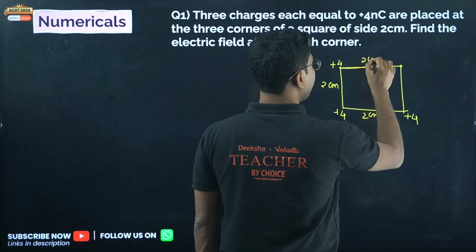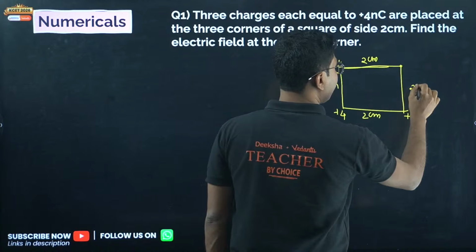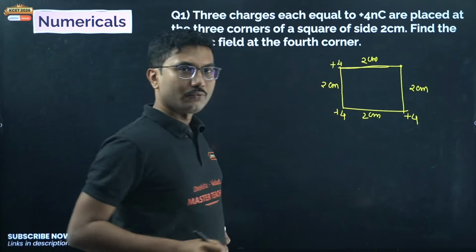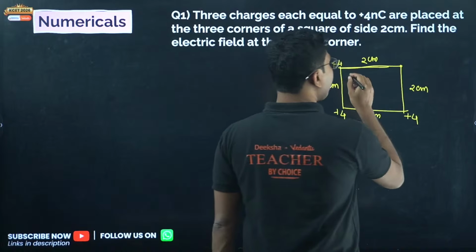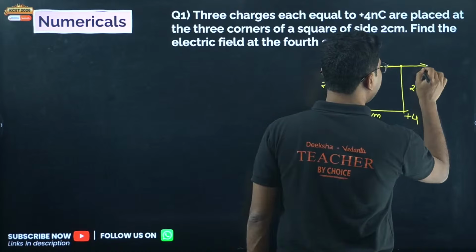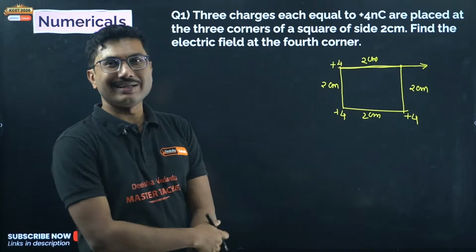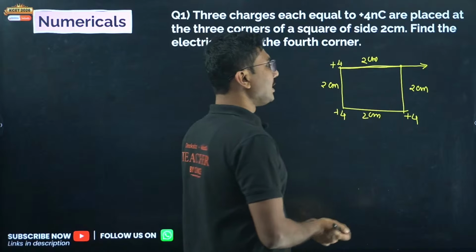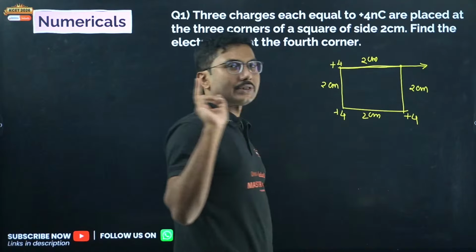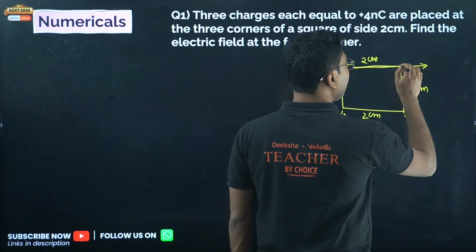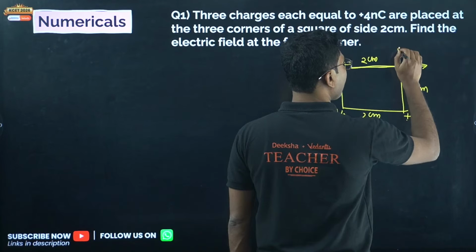2 centimeter and 2 centimeter. Okay, so if you consider this plus 4 nanocoulomb charge, what will be the direction of this electric field? Electric field will be always pointed either outward or pointed inward. For positive it is outward, for negative it is always inward, right? These are the 2 directions that you have to be careful about. Now due to this positive 4, it will be again outward direction.